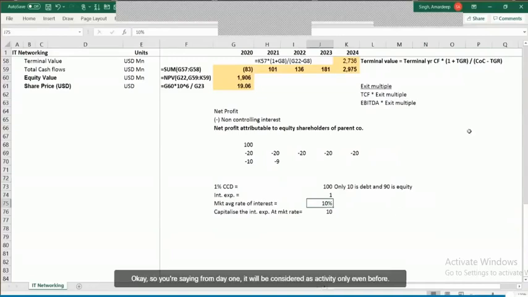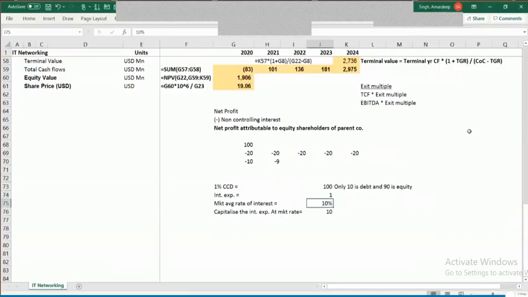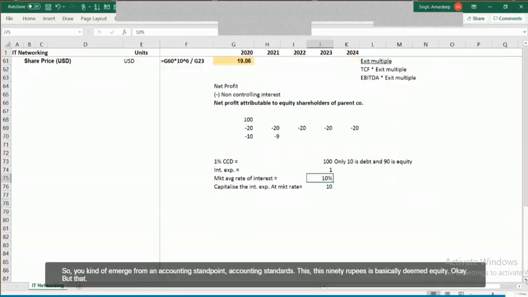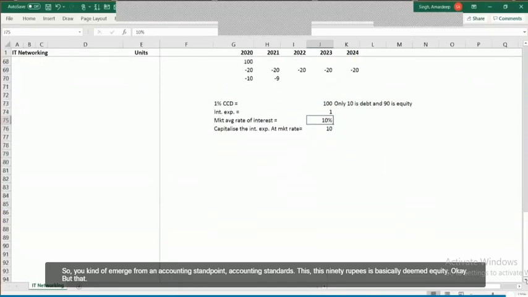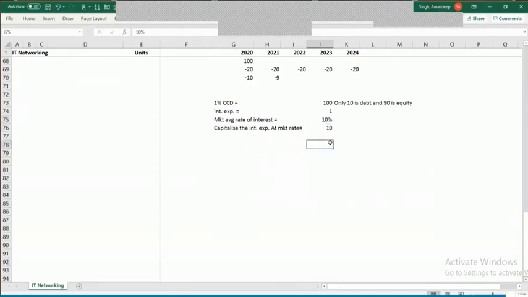Okay, so you're saying like from day one it will be considered as equity only, even before actual conversion. From an accounting standpoint, accounting standards state this. This 90 rupees is basically a deemed equity. Okay, but then the thing is that the company is just giving it a name of debt. In reality, it is not a debt.